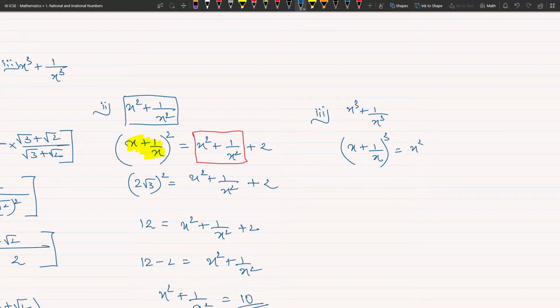It is x cube plus 1 by x cube plus 3 bracket x plus 1 by x. You see what I have written? This is the formula for x plus 1 by x the whole cube: x cube plus 1 by x cube plus 3 bracket x plus 1 by x.